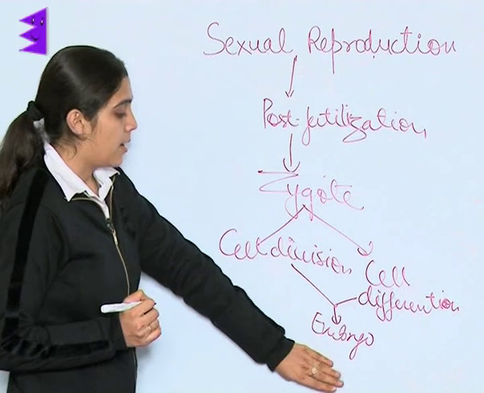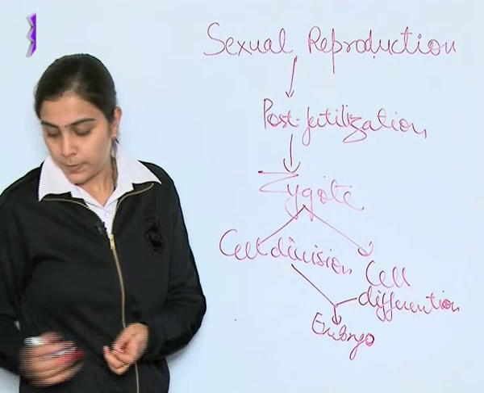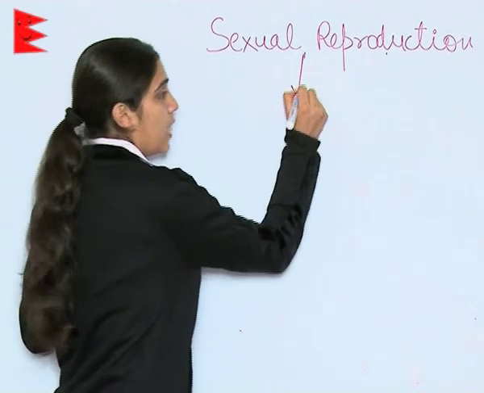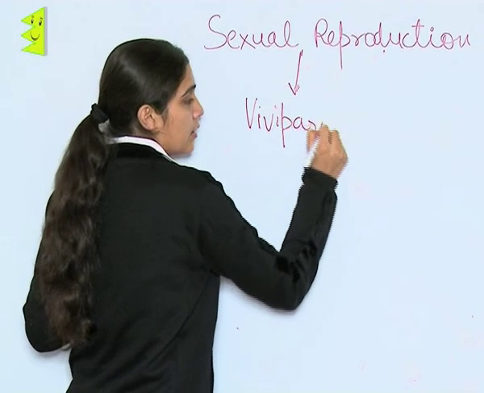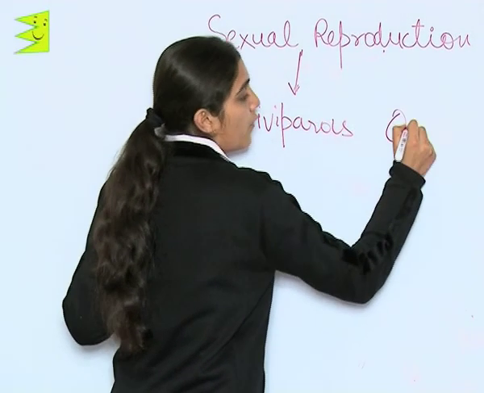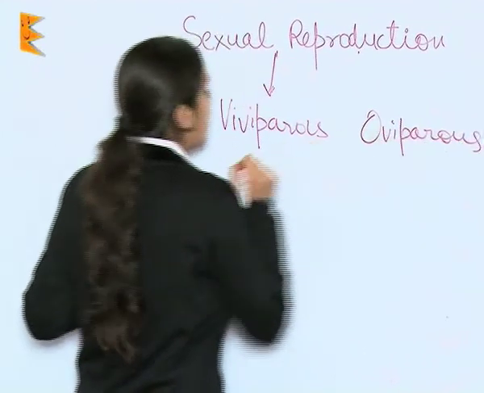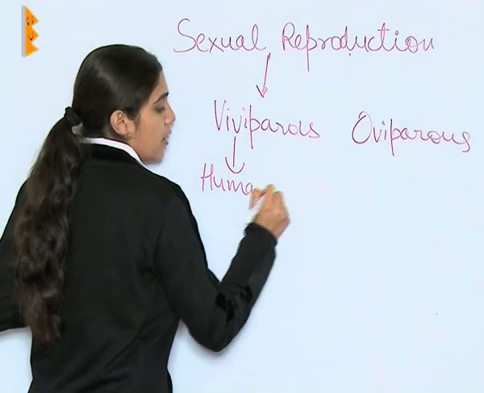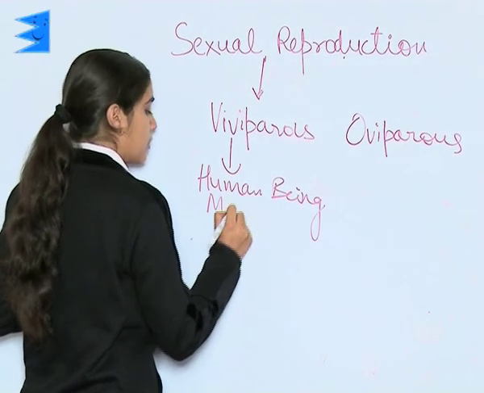Now, this embryo is of two types. Two categories of organisms have been studied: viviparous, oviparous. These are majorly human beings or mammals.